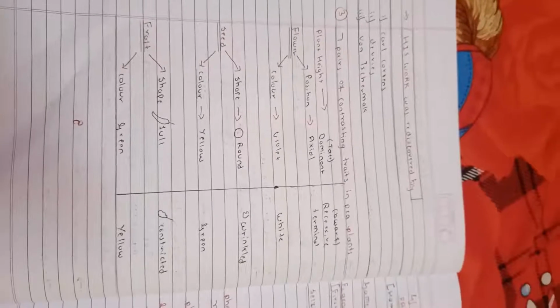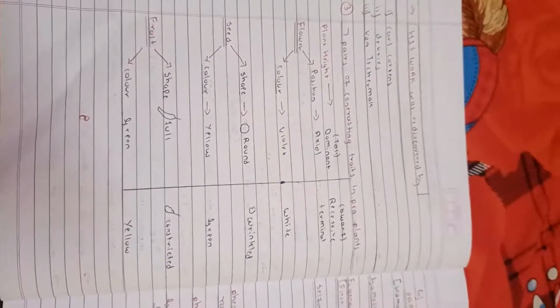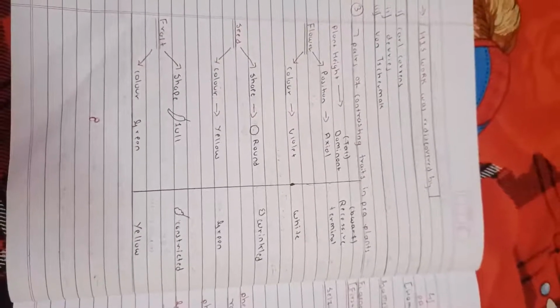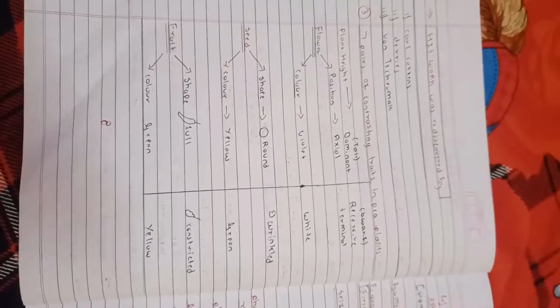Plant height: tall is dominant and dwarf is recessive. Position of the flower: axial is dominant and terminal is recessive. Color of the flower: violet is dominant and white is recessive. Shape of the seed: round and wrinkled; round is dominant and wrinkled is recessive. Color of the seed: yellow and green; yellow is dominant and green is recessive. Fruit shape: full is dominant and constricted is recessive. Fruit color: green is dominant and yellow is recessive.